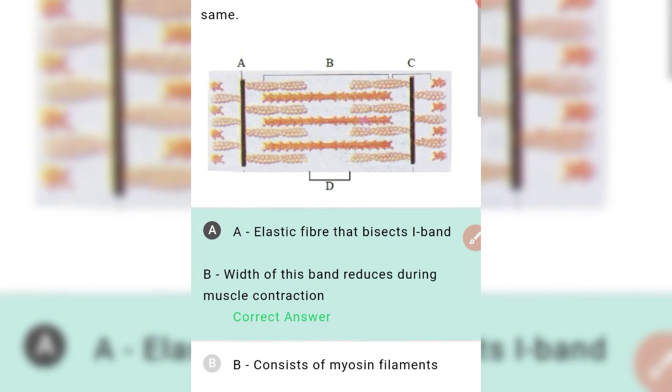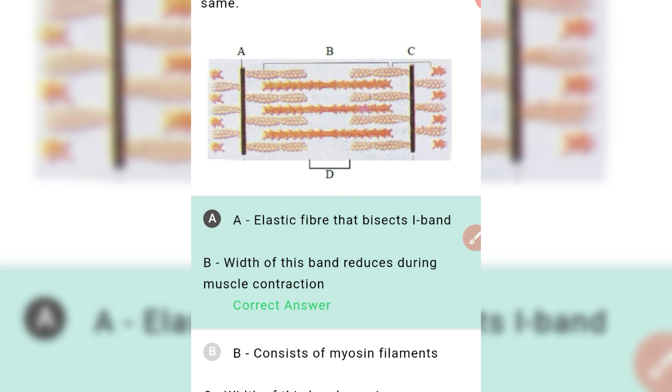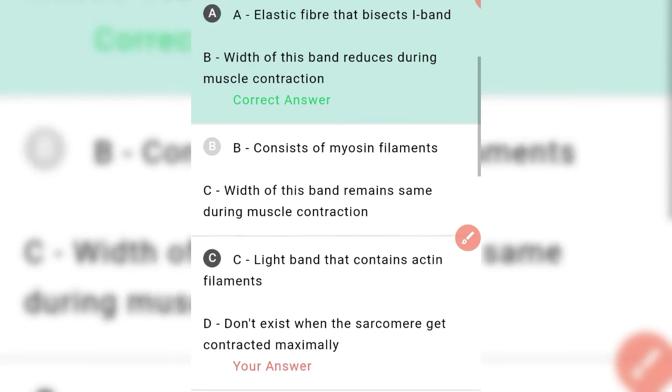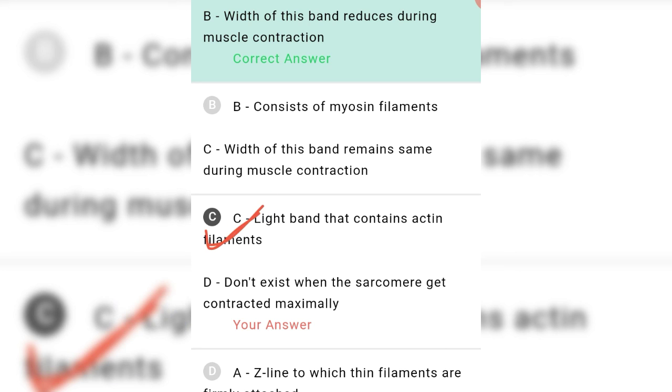They are saying B, width of this band reduces during muscle contraction. No, B is the A band, and the length of the A band does not reduce during muscle contraction. So in this question there is a correction. Answer correction means we have C, which is the correct answer, and they have given A as correct. So it is the correction in this question. So C is the correct answer.